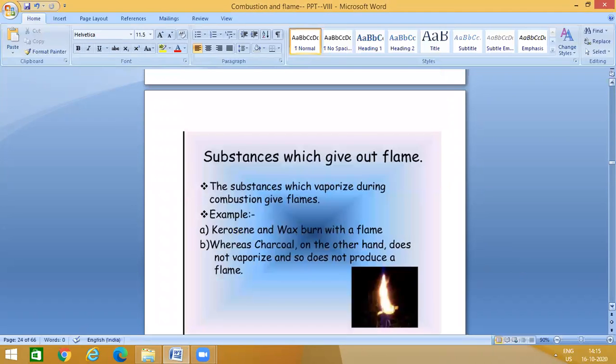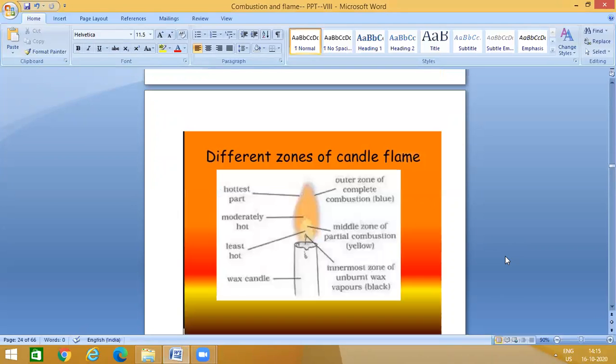So we're going to learn more detail about the flames, substances which give out flames. The substances which vaporize during combustion give flames. Example, kerosene and wax. You can take two things, one is kerosene and wax. It burns with a flame. Whereas charcoal, on the other hand, does not vaporize and so does not produce flame. Okay, so some substances burn with flame, but some substances do not produce a flame.